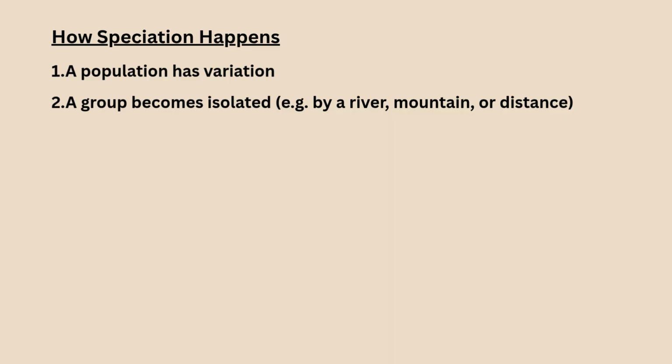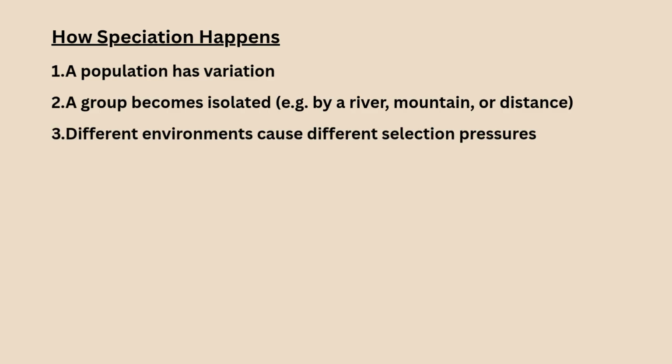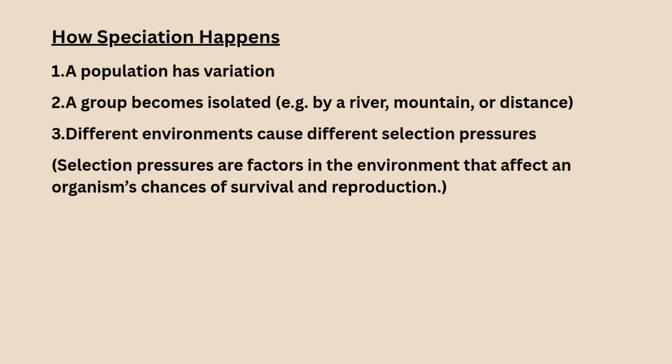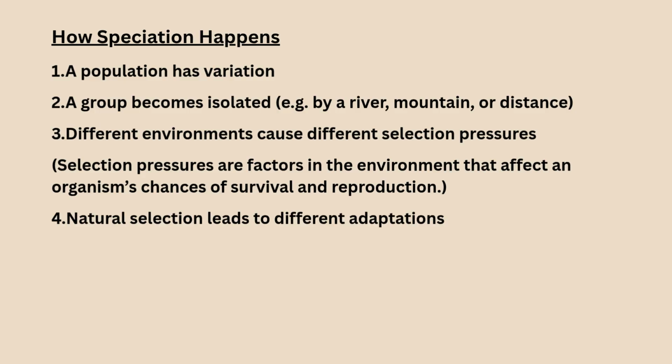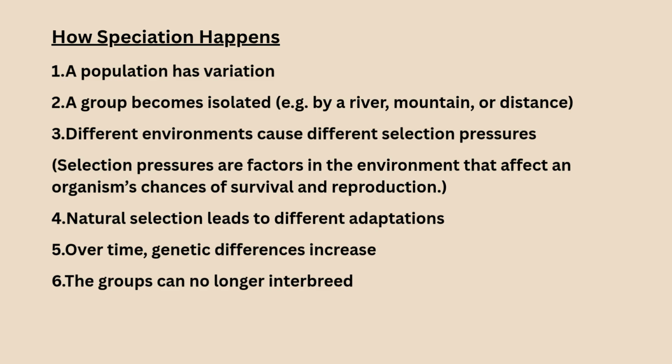How speciation happens. A population has variation. The group becomes isolated, e.g. by a river, a mountain, or perhaps a distance. Different environments cause different selection pressures. Selection pressures are factors in the environment that affect an organism's chances of survival and reproduction. Natural selection leads to different adaptations of the organisms, and over time genetic differences increase. The groups can no longer interbreed and a new species is formed.